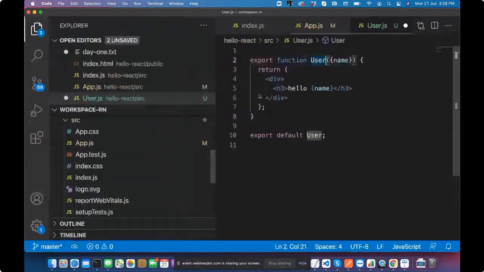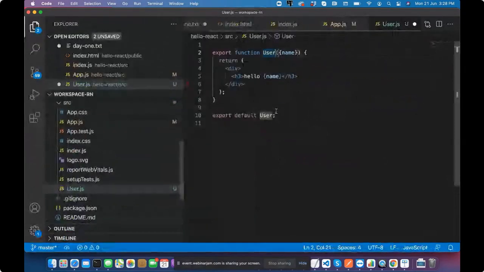Is my code visible? Can you please increase your screen size? Yeah, I just increase it. It just makes sense.